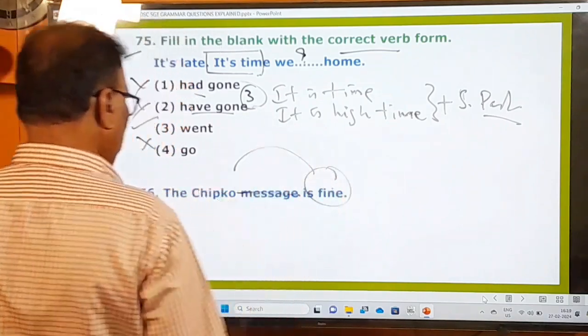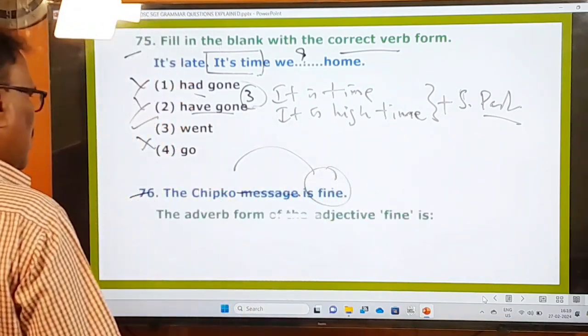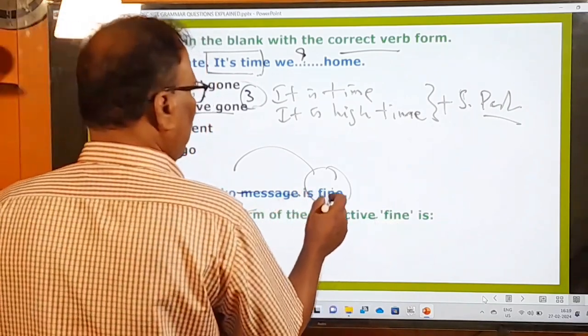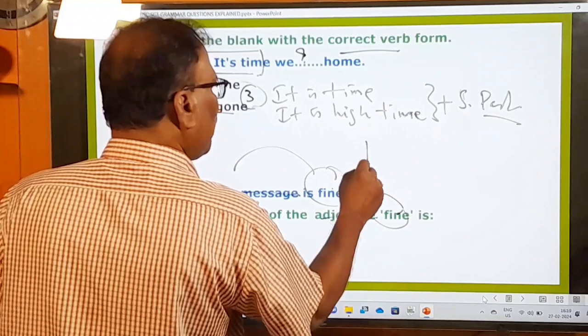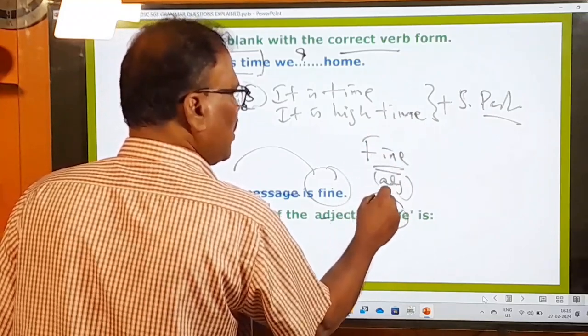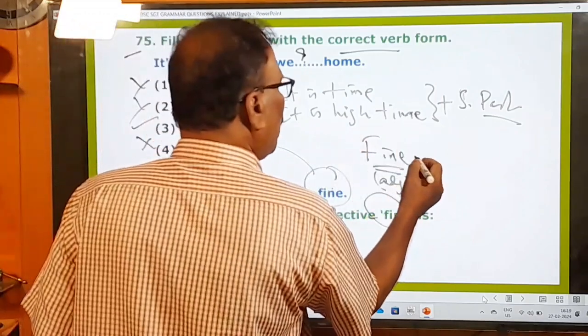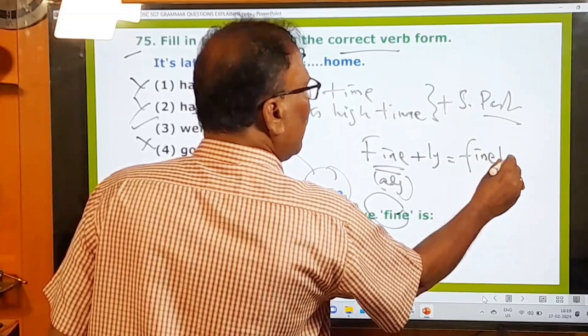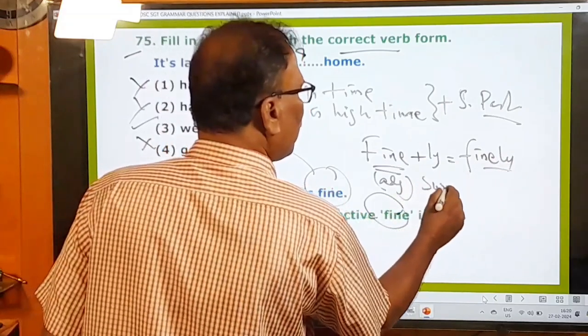Okay, right. And here, what is the examiner asking us to do? The adverb form of the adjective fine. So what is the adverb form of fine? See, remember, fine is an adjective. To turn this into an adverb, you must add ly to that. Then that becomes finely. Sweet,